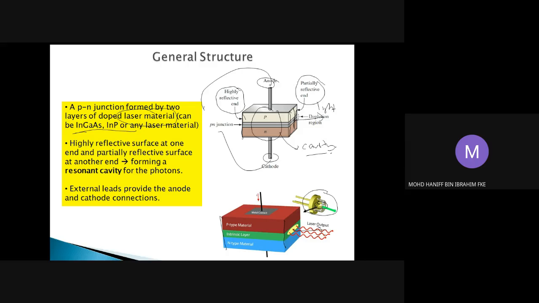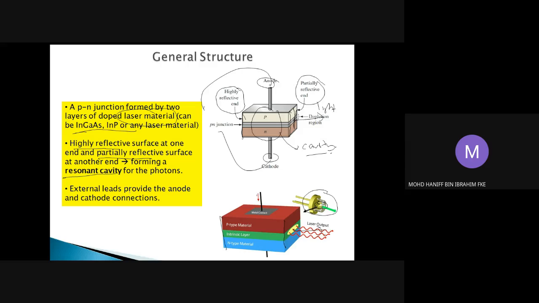For example, this material is indium gallium arsenide. We also have indium phosphide, and we can have gallium arsenide also. These are the types of luminescent material that can be used for both LED and laser diode. Then we have reflective mirrors at both ends. One end is highly reflective and the other end is partially reflective, where the light is emitted from, and this will form what we call a resonant cavity.